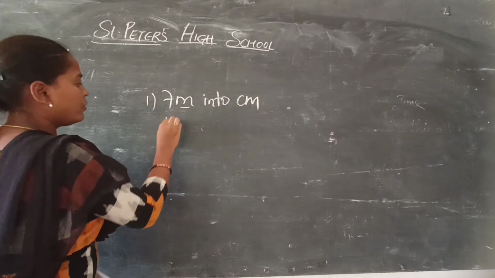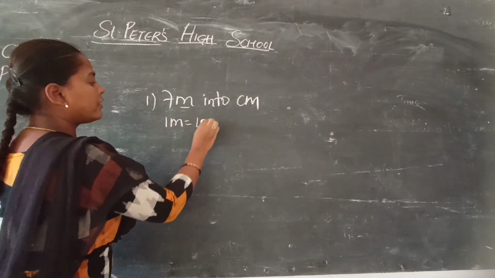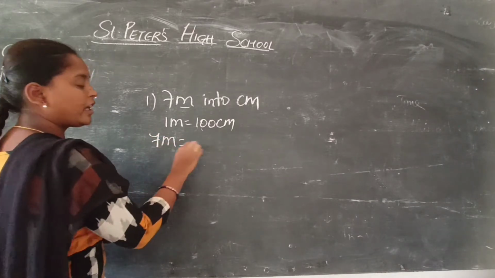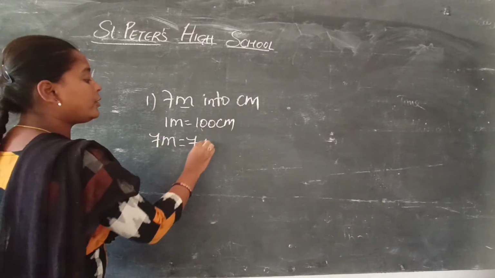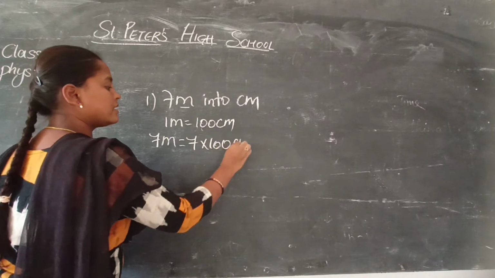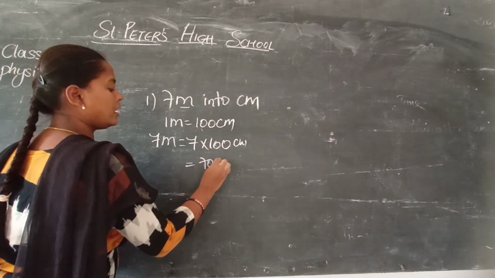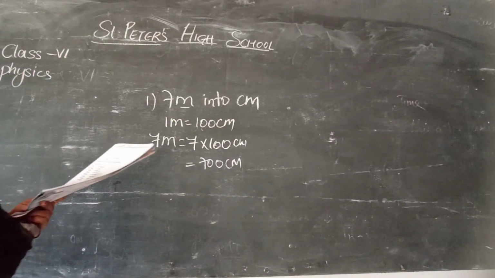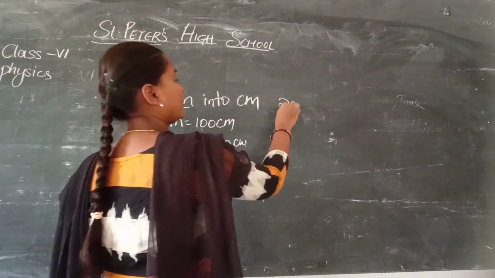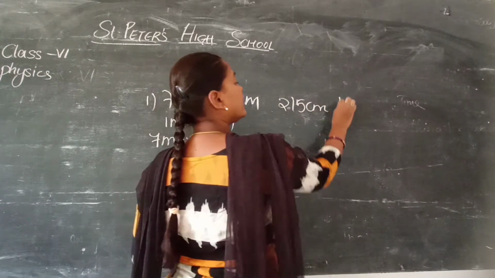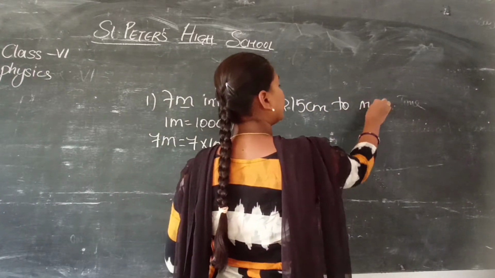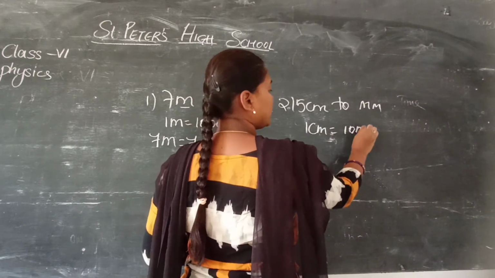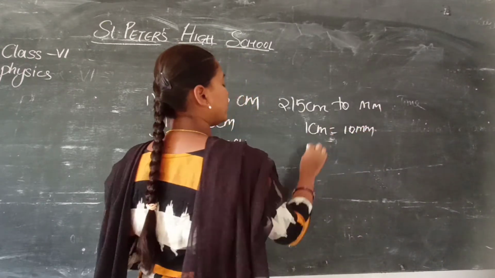We have 1 meter is equal to 100 centimeters. Yes. Now we want 7 meters. How can we write it? 7 into 100 we get centimeters. That means 700 centimeters. Clear? This is one. And one more is 5 centimeters into millimeters. Okay. 1 centimeter is equal to how many millimeters? 10 millimeters. Yes. Now take 5 centimeters.